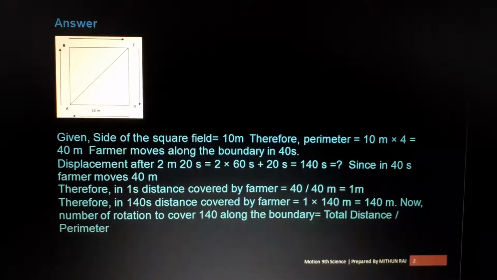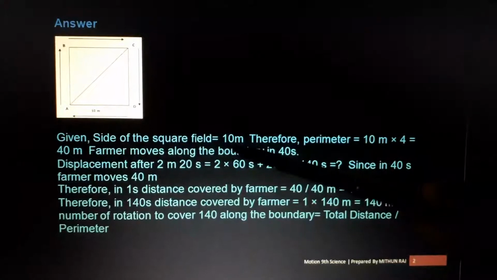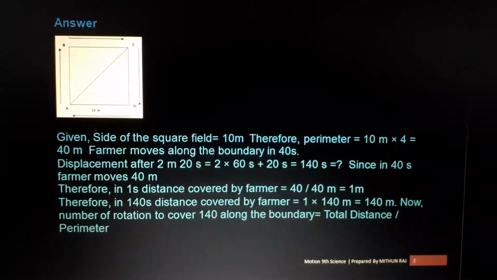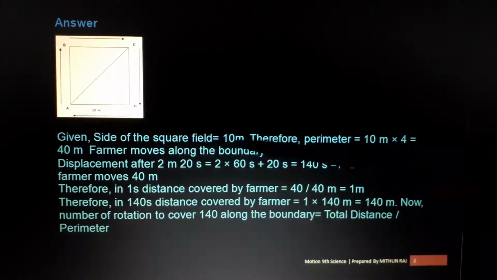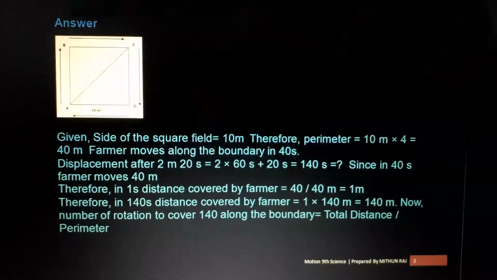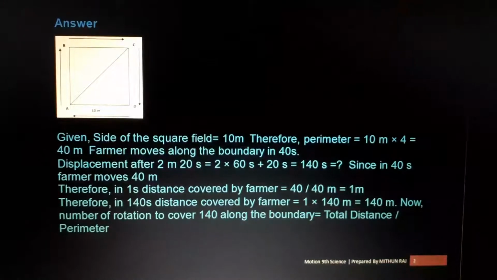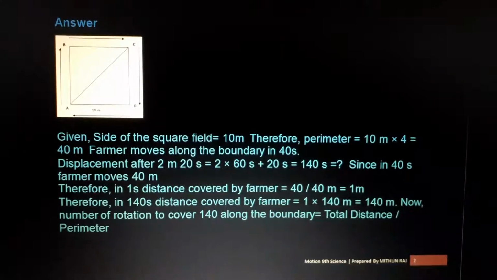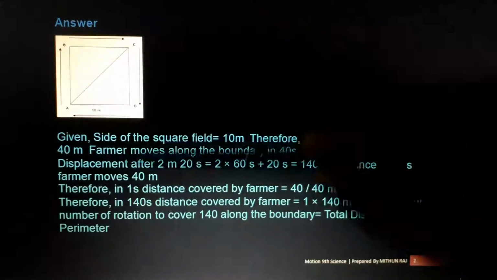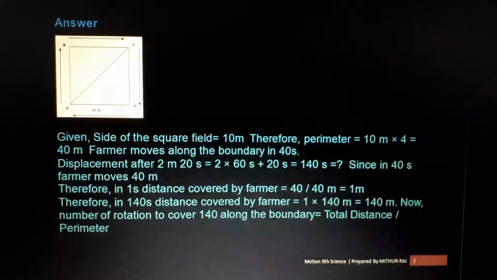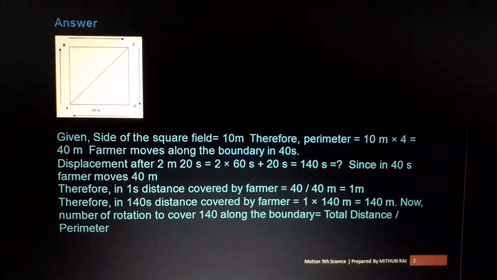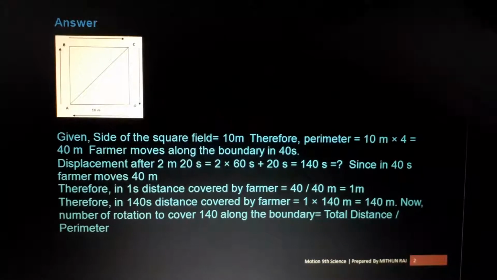See, given side of the square field is 10 meter. You know that, isn't it? One side is 10 meter. Therefore, the total circumference or total perimeter of the field is what? 10 plus 10 plus 10 plus 10, or 10 into 4, gives 40 meters. Understand? The farmer moves along the boundary in 40 seconds. He covers the entire boundary.